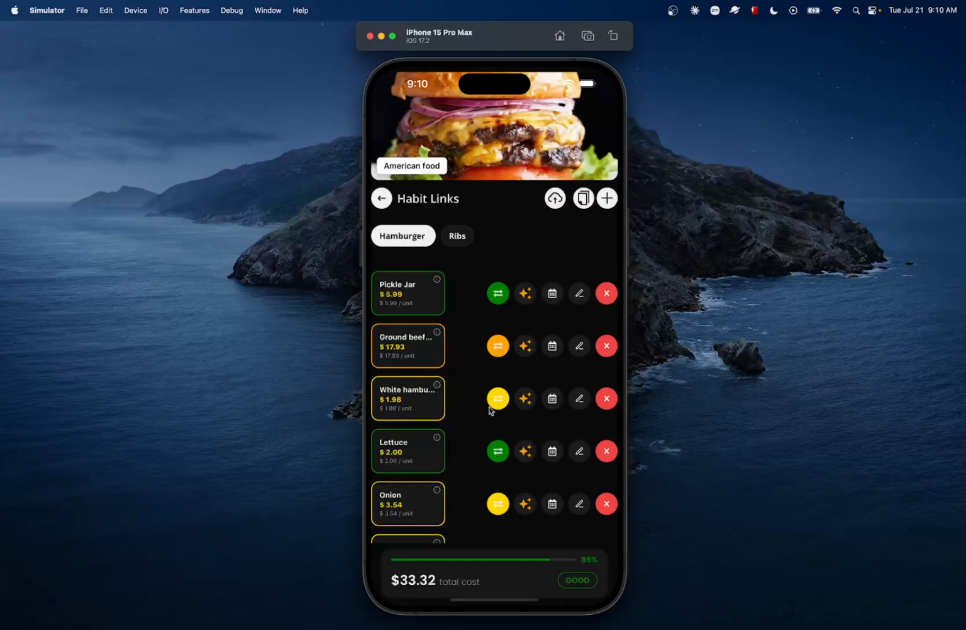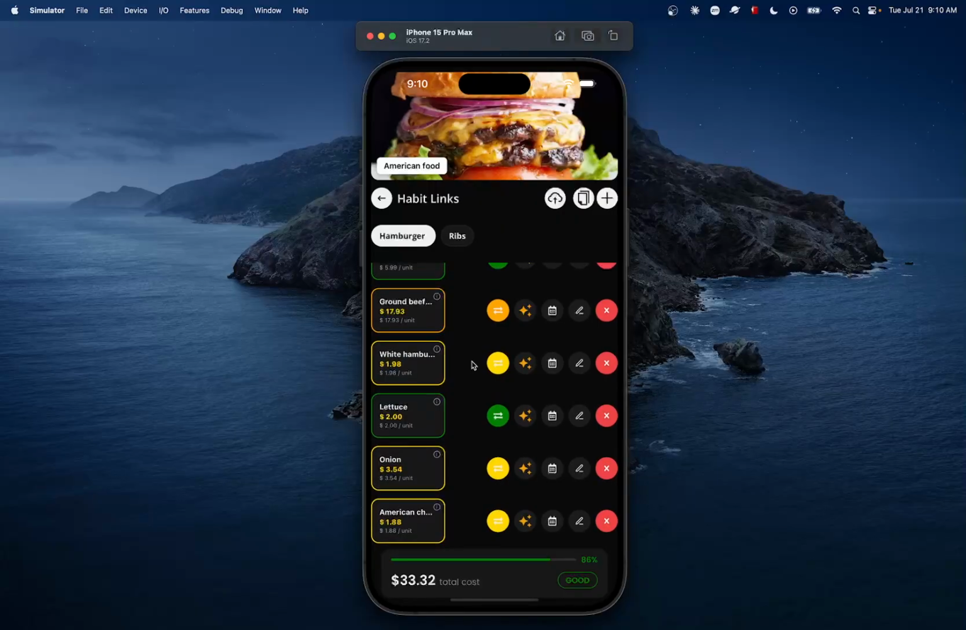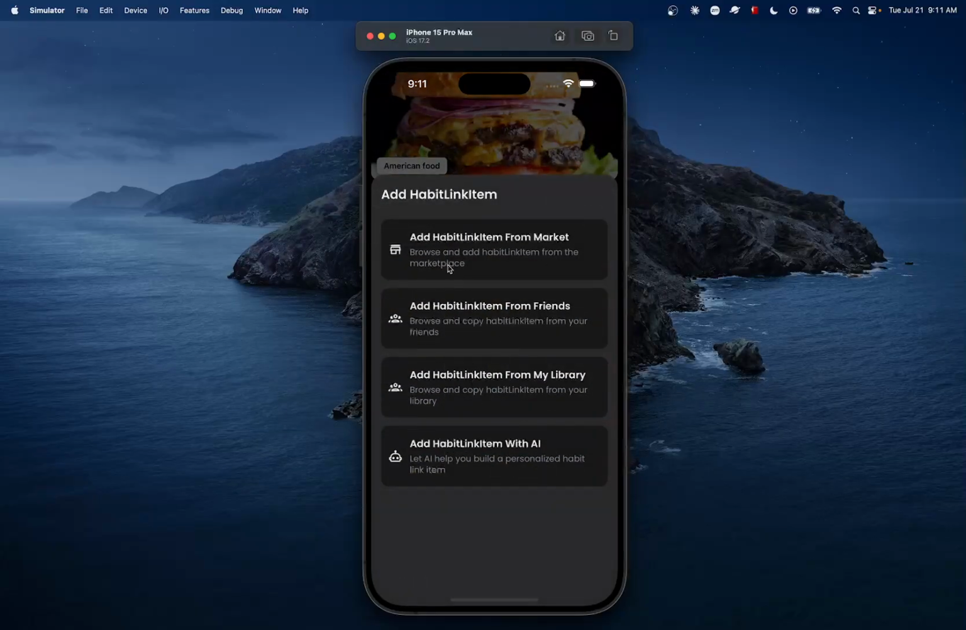Or I can just use AI and tell it what I want, and then it's going to do a web search and give me options that I can use to add for this habit link, right? So I'm going to click on this button here, and here I can add a habit link item from the market, from a friend, from my library, or with AI, right? So I'm going to be adding one with AI.